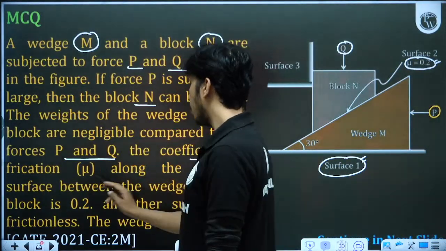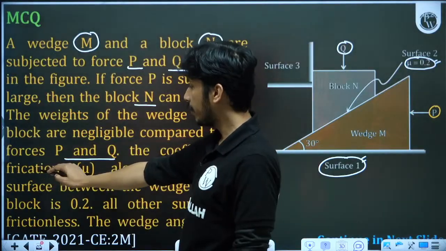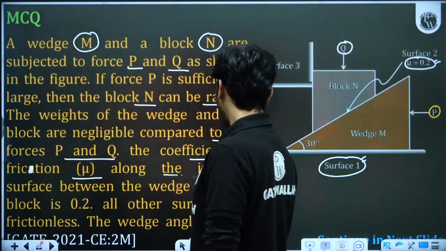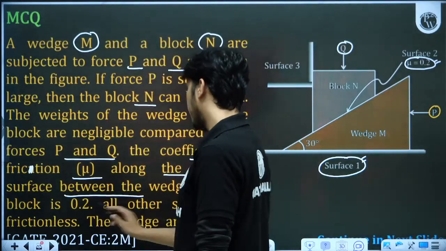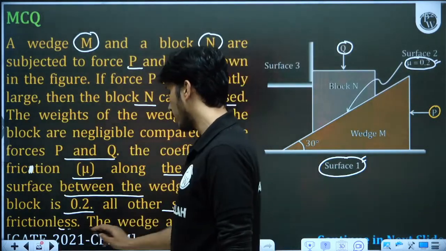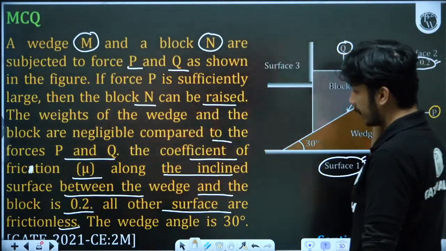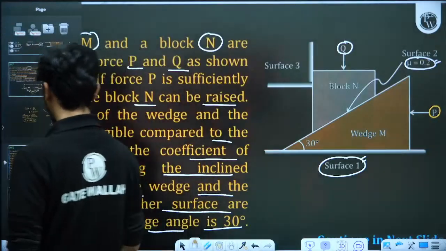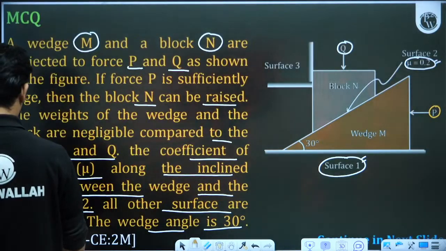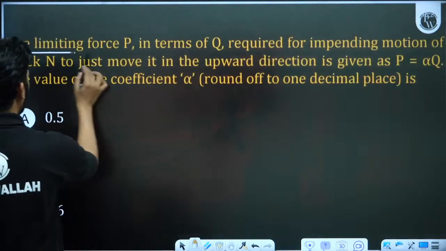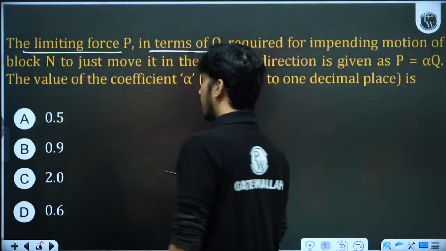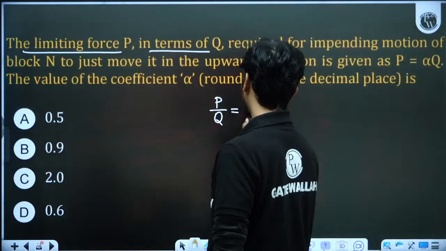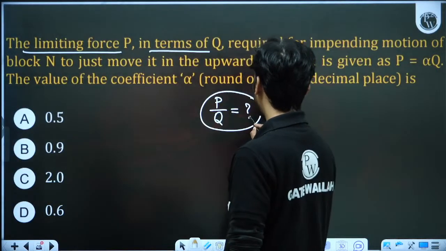Then the coefficient of friction. This is friction actually. Friction along the inclined surface between the wedge and the block is 0.2. All the surfaces are frictionless, means this surface is frictionless, this surface is frictionless. Now the wedge angle is 30 degree. What is it asking? I think in the next page they have asked. Yes, they have asked in the next page. So they are asking the limiting force P in terms of Q, means the ratio of P upon Q they are asking actually.